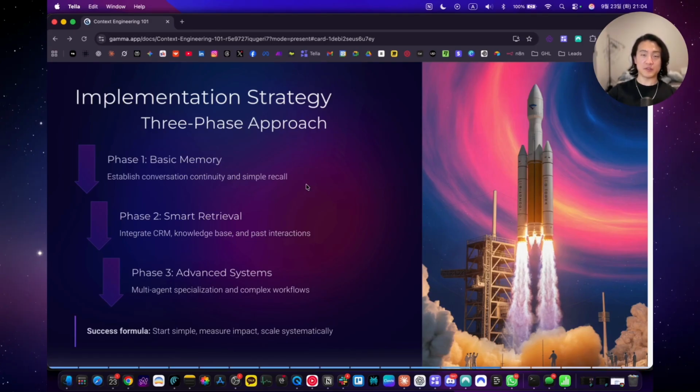So for example, if a customer says, I'm having trouble with my order, your AI should remember that they mentioned an order issue and not ask them to repeat it 3 messages later. It should be able to look up the record by looking up their order ID. Phase 1 is achieving 0 forgotten context within a conversation. If a customer has to repeat himself in the same session, then you failed. You can't go on to phase 2. If that problem doesn't happen anymore, that's when you can go on to phase 2, which is smart retrieval.